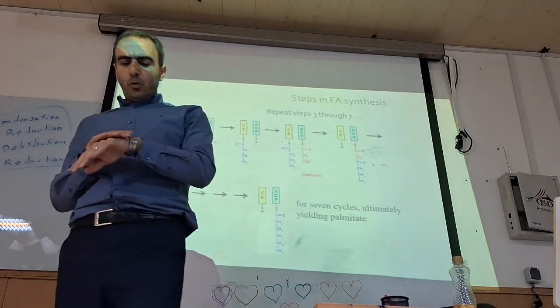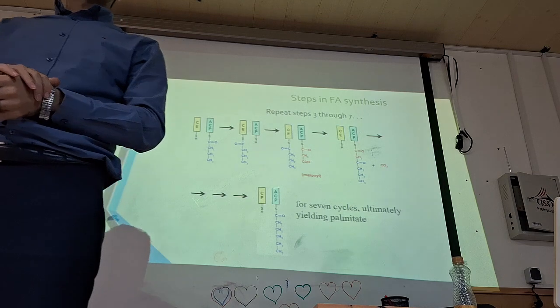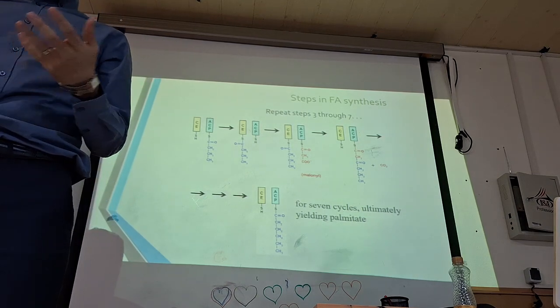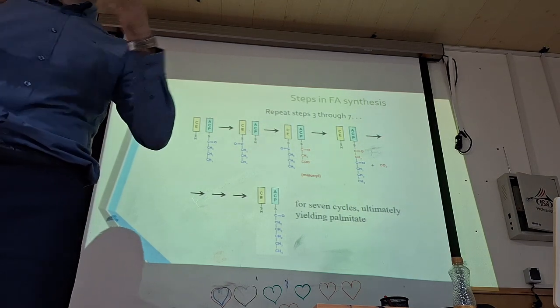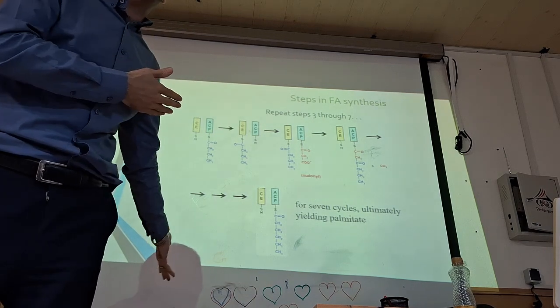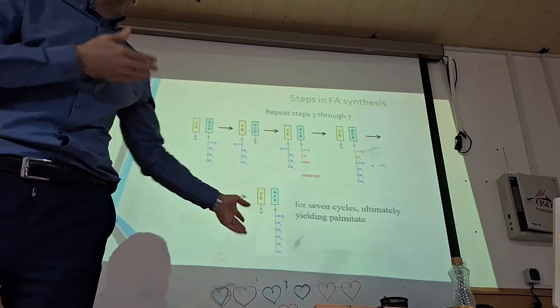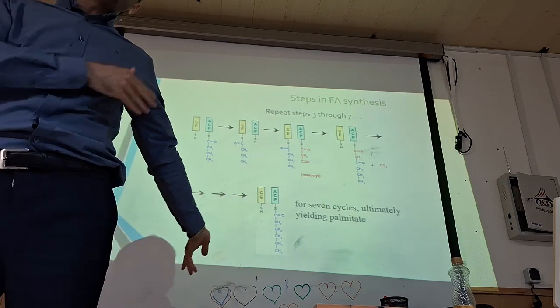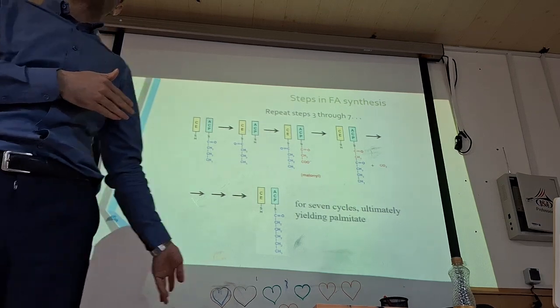Sometimes you are thinking, in fatty acid synthesis, what is the correlation with water? But during fatty acid synthesis, we produce water. We produce CO2. And we need ATP and we need NADPH as a source of energy.